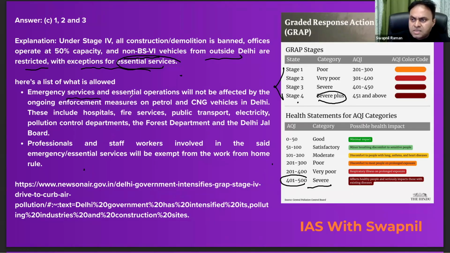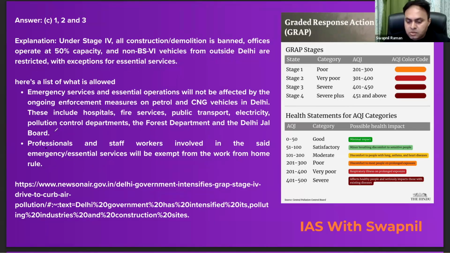So emergency services and the essential operations will not be affected by the ongoing enforcement measures on petrol and CNG vehicles in Delhi. Plus, these include hospitals, fire services, public transport, electricity, pollution control department, forest department and Delhi Jal Board. Professionals and staff workers involved in the said emergency essential services will be exempt from the work from home rule, right? So one should know all these important facts. Now let's move on to the next question.